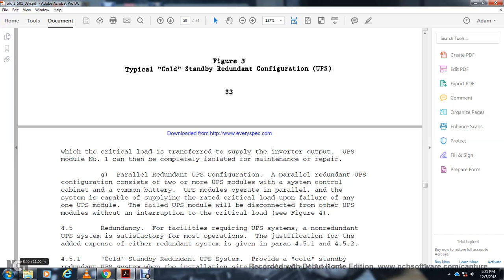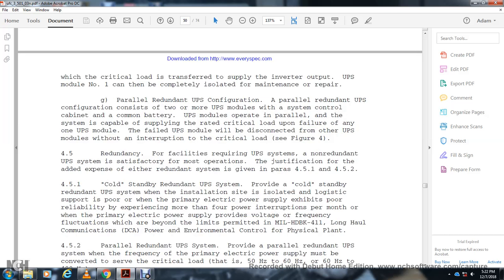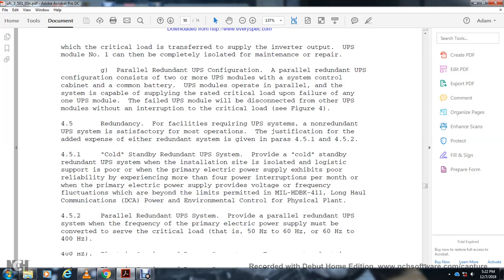See figure 4 and figure 5 for the redundancy factor requiring the UPS system to run redundant. The UPS system is satisfactory for most operations; justification for the expense of a redundant system is given in paragraphs 451 and 452. The cold standby redundant unbreakable power system is provided with the installation site isolated, when the primary electrical power system exhibits poor reliability, experiencing more than 4 power interruptions per month, when the primary electrical power supply voltage provides voltage and frequency fluctuations which are limited to the permitted levels in Military Handbook 411, long haul communications power, environmental control of the physical plant.